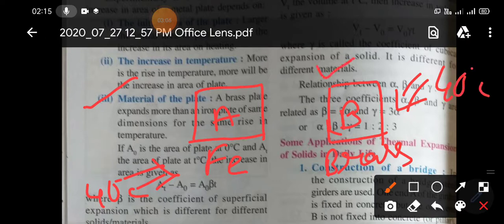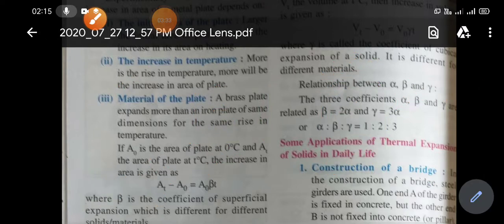The area of plate B will increase more. The initial areas of the two plates are the same and you are heating at the same temperature, but still the area of plate B will increase more. Why? Because the increase in area also depends on the material of the body. Generally, brass expands more than iron of the same dimension for the same rise in temperature.